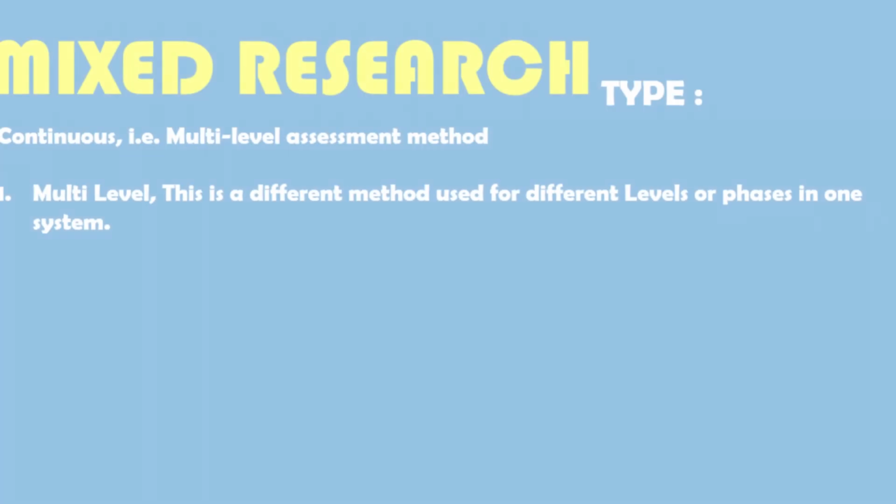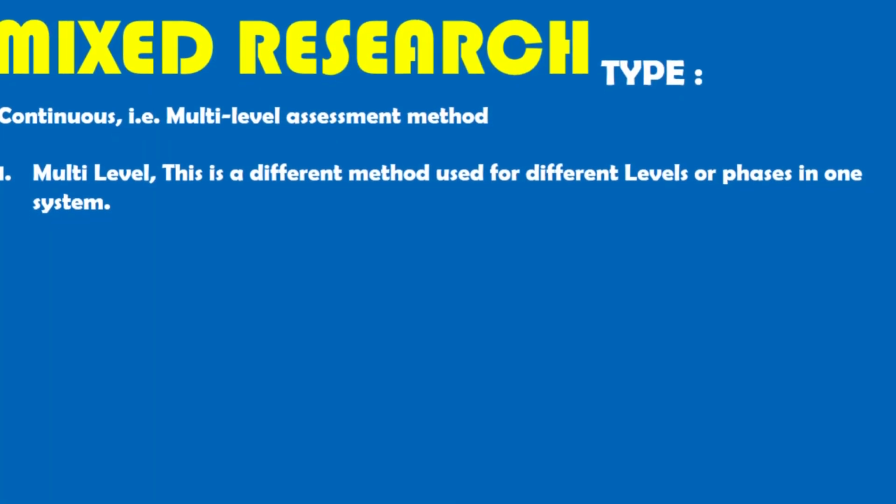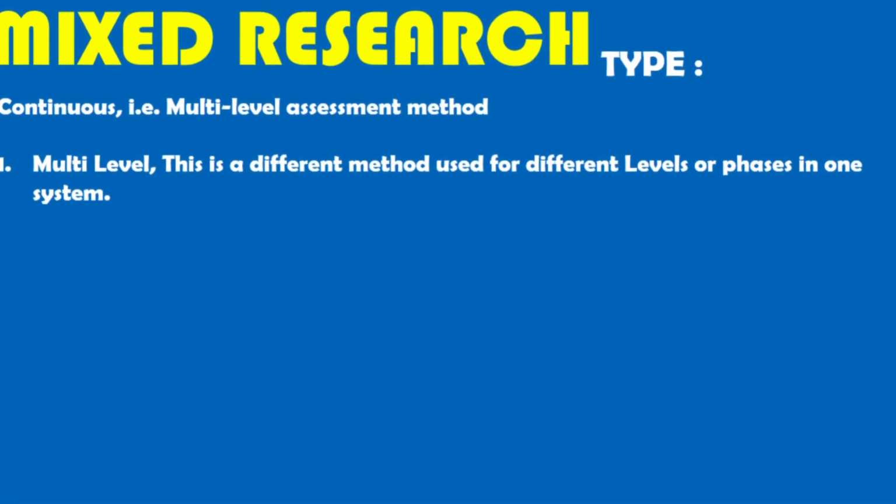Next, continuous, i.e. the multi-level assessment method. 1. Multi-level, these different methods are used for different levels or phases in one system. Suppose in study 1 we use a qualitative study. We finish doing a qualitative study, then this qualitative study becomes a data source for the quantitative study. Then when we have done the second study, this second study becomes the information to do the third study with mixed method.